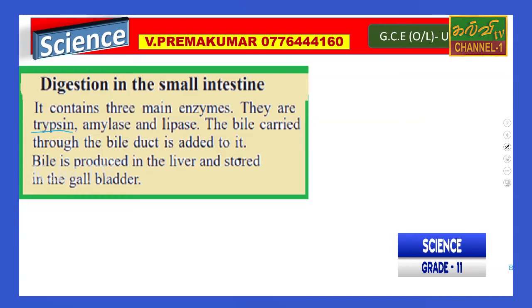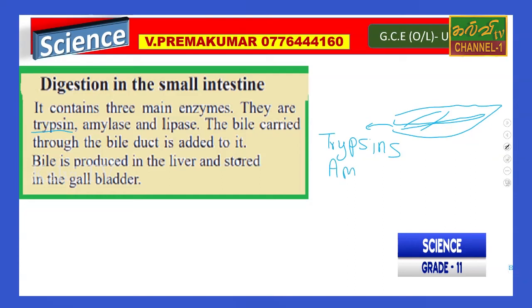These are in the pancreatic juice, right? The pancreas contains these enzymes. Trypsin is important for protein digestion, amylase is for starch digestion, and lipase is for lipids.